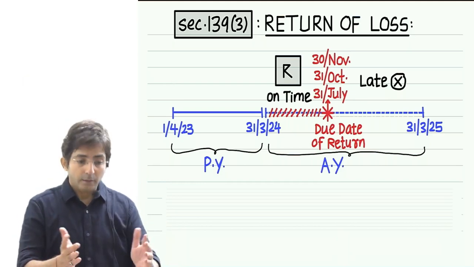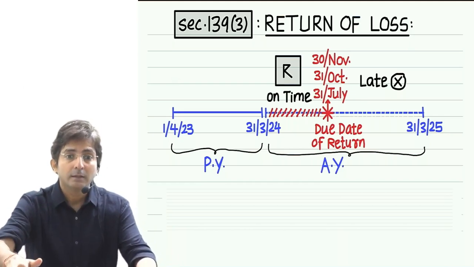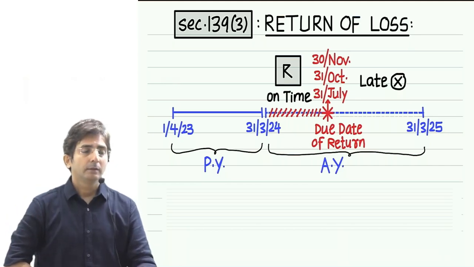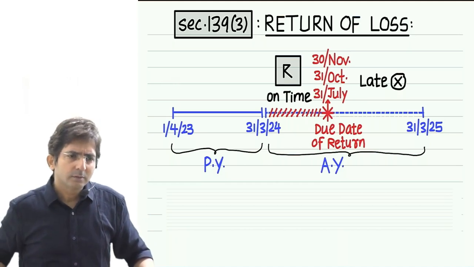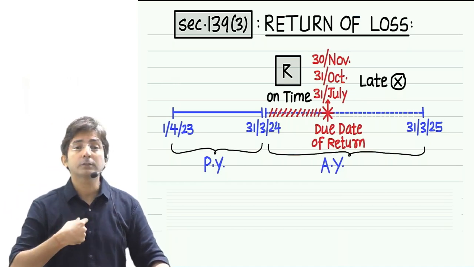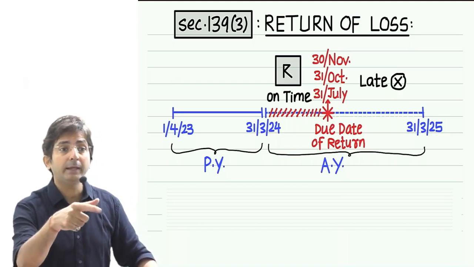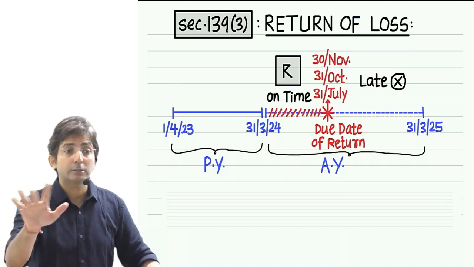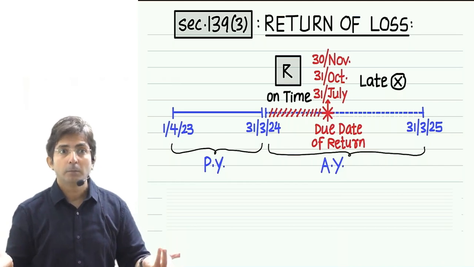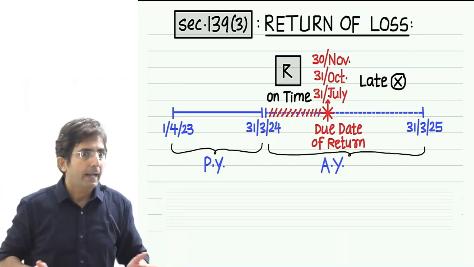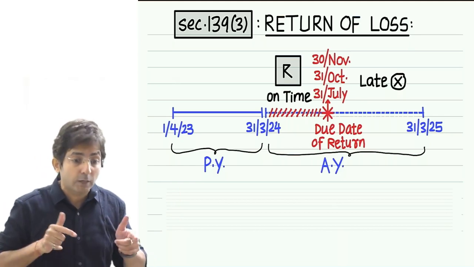Next year will come soon means before the next year comes, the government wants the loss to be checked. Now many students ask, sir, does the government actually check our loss? That's not your lookout. Whether we check your losses or not, whether we blindly allow your loss to be set off, that's our lookout. Many times we don't check someone's losses because there are so many people filing returns in India, and checking each and every one is practically not possible. So whether we are going to check or not is not your lookout.